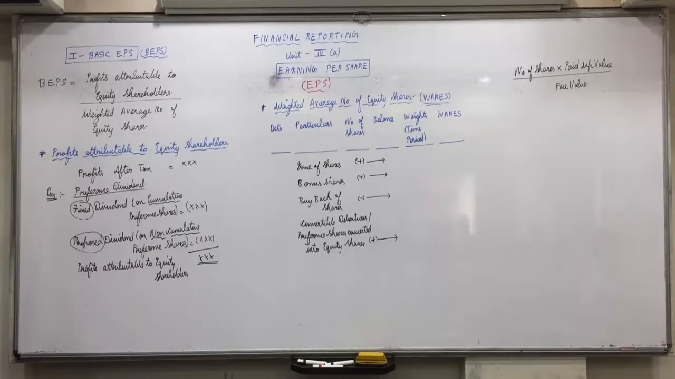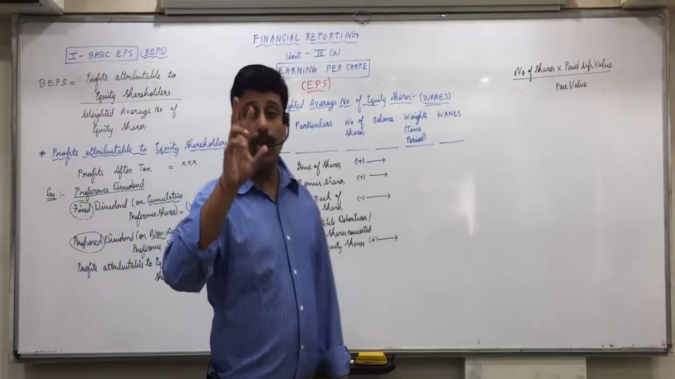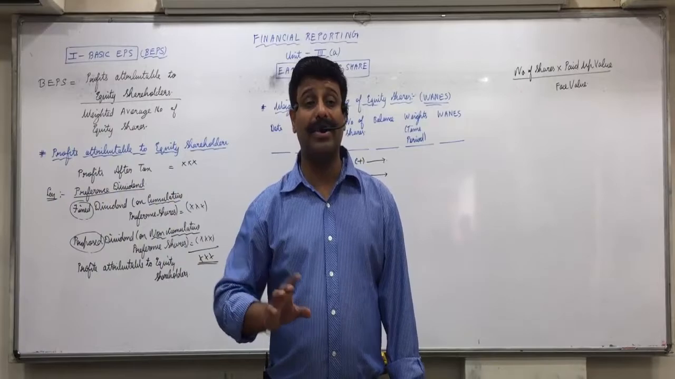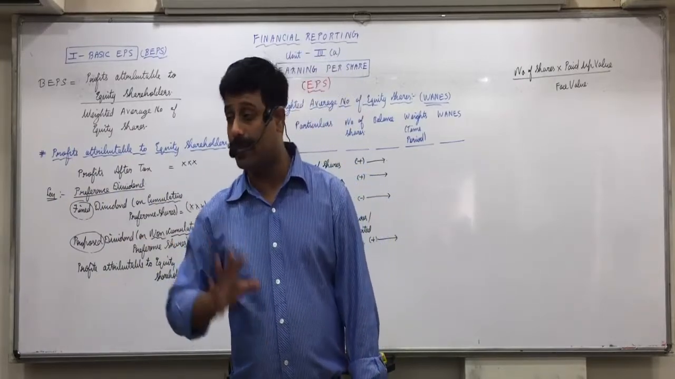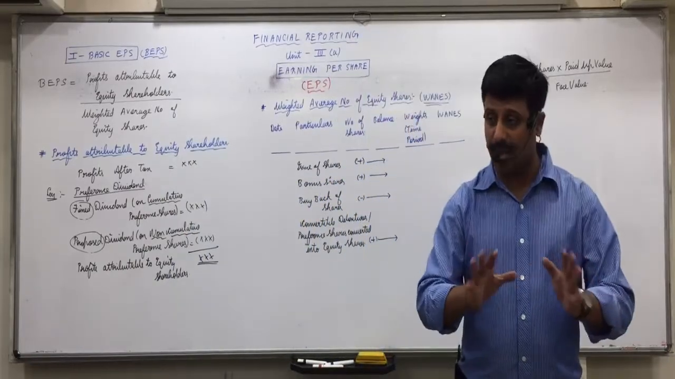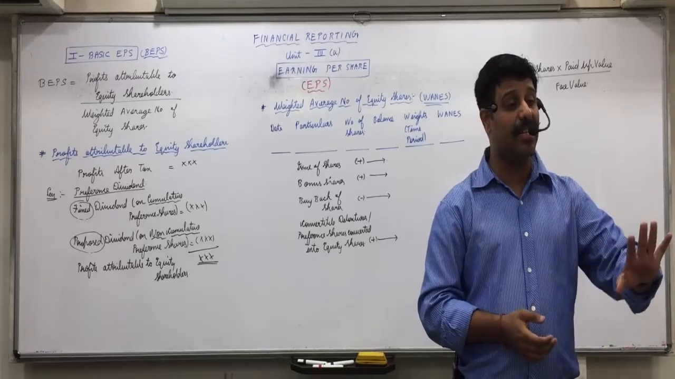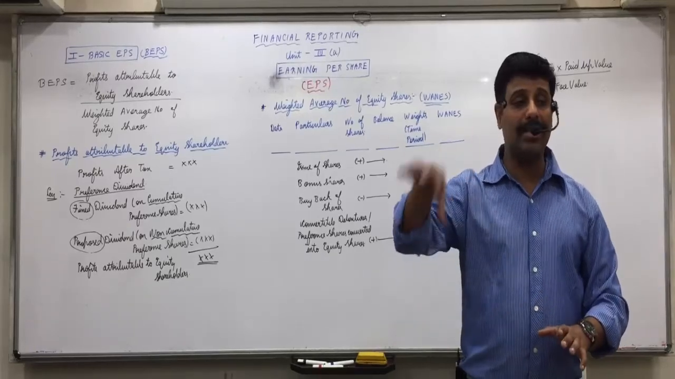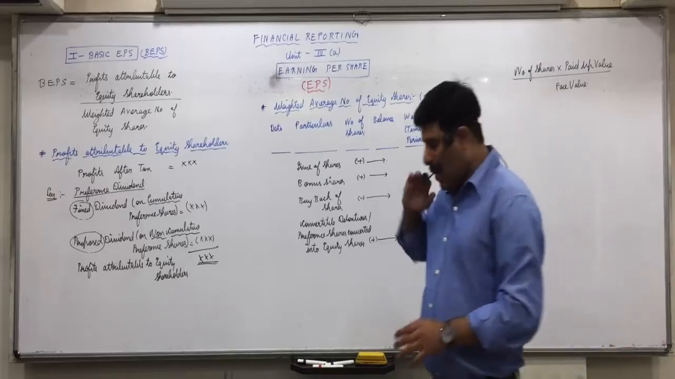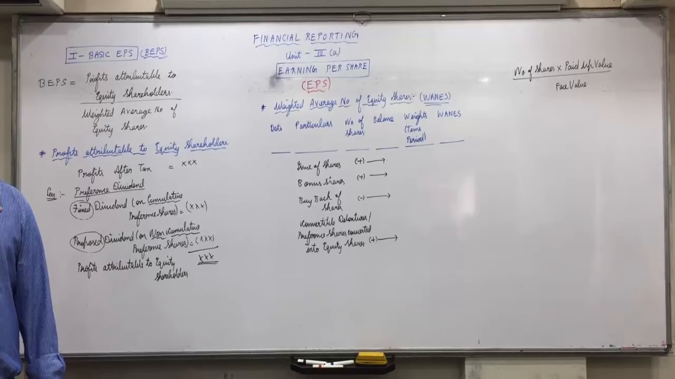And the same rule you will apply when there are, third point, last point, two different categories of shares with different face value. Suppose the company has 20,000 equity shares of 10 each, fully paid up, and 30,000 equity shares of 7 each, fully paid up. One share's face value is 10. Another category of shares' face value is 7.